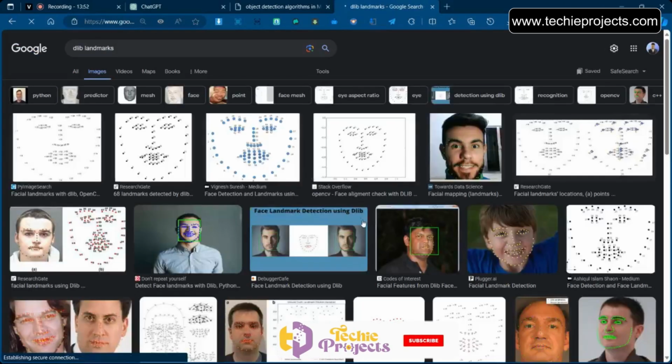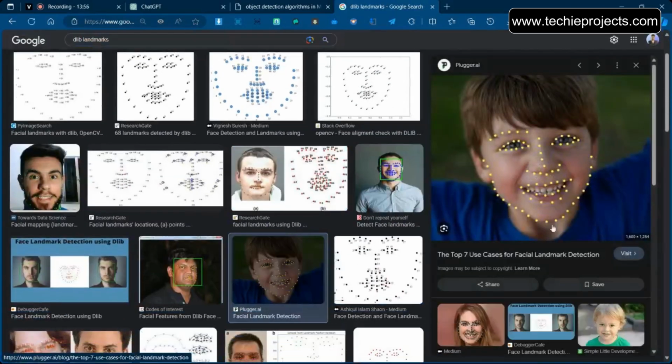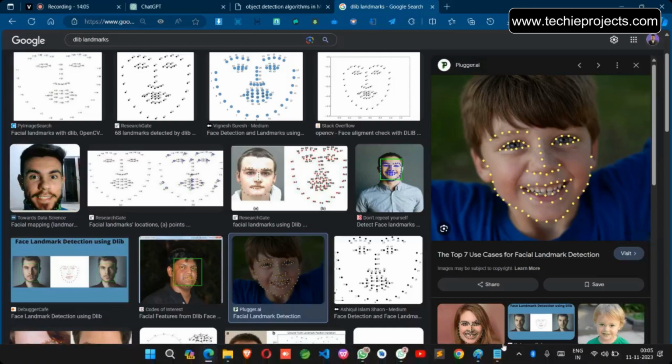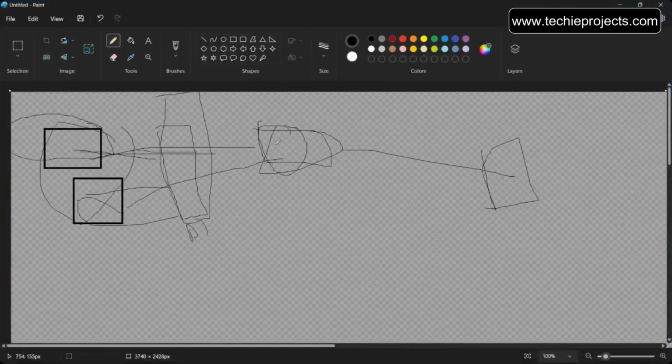Every face has different landmarks, so with these landmarks we can identify the face structure. We will store these landmarks and train the CNN algorithm on them.